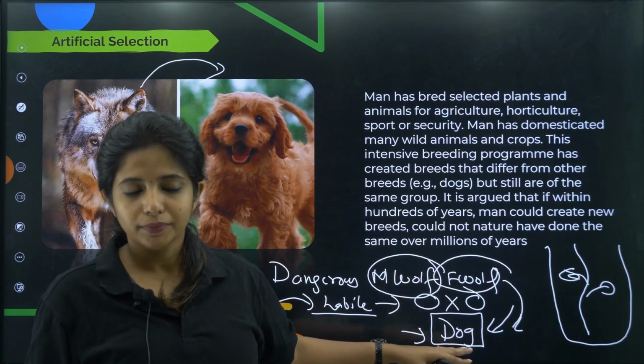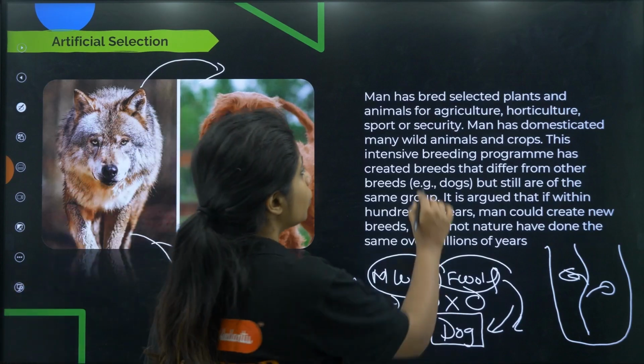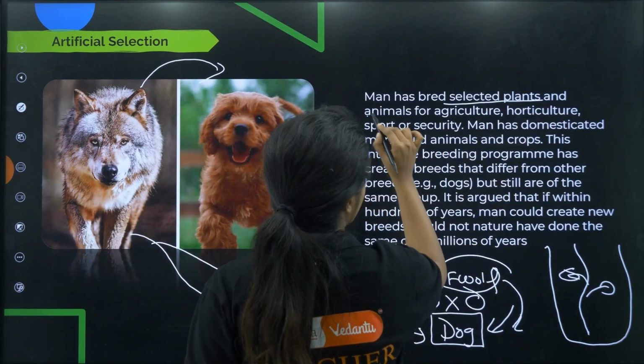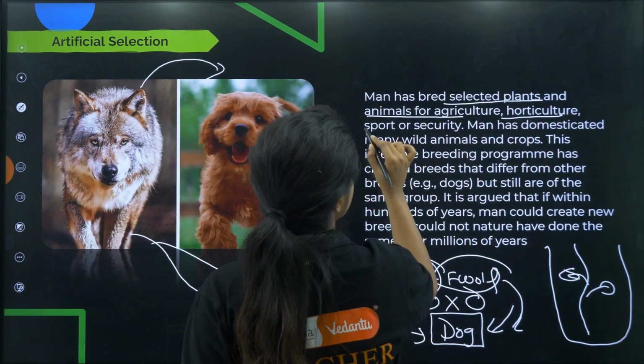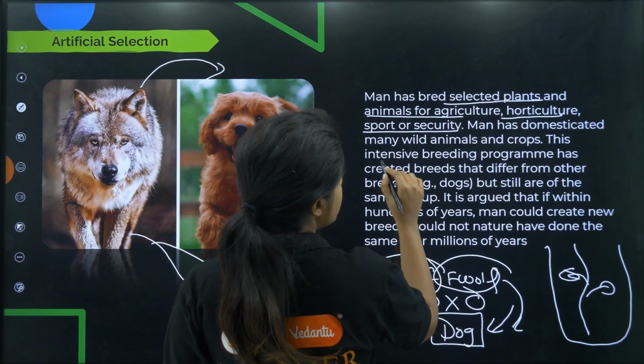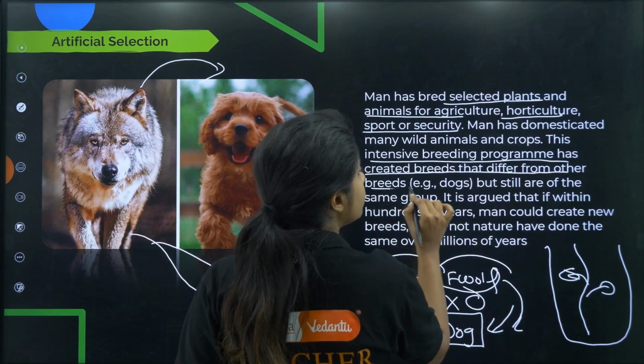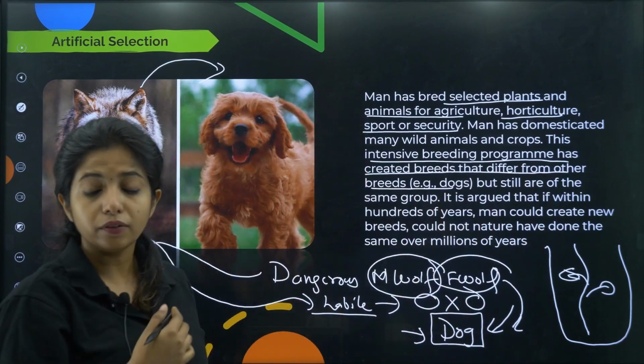Okay, our type as in what we like, something that we can domesticate. So man has bred selected plants and animals for agriculture, horticulture, sport or security. Man has domesticated many wild animals and crops. These intensive breeding programs have created breeds that differ from other breeds. Example, dogs. You have different types of dogs.